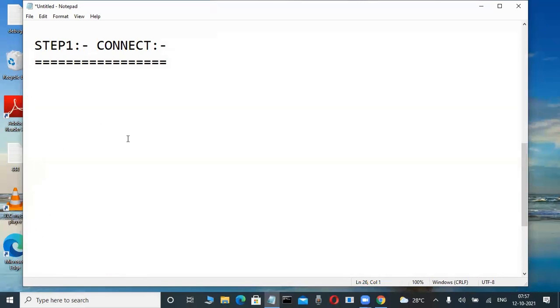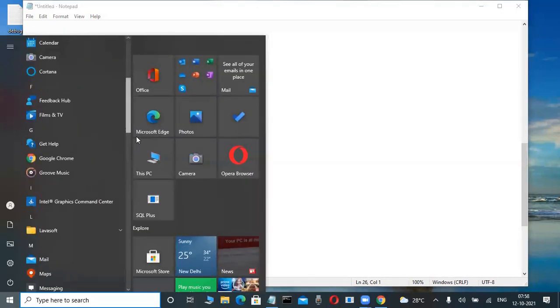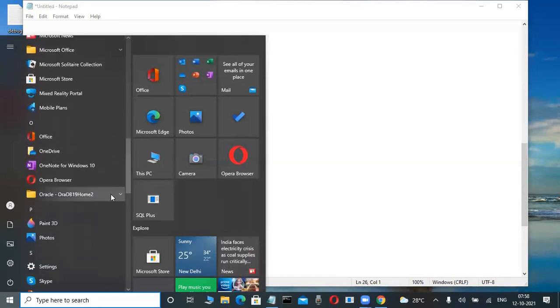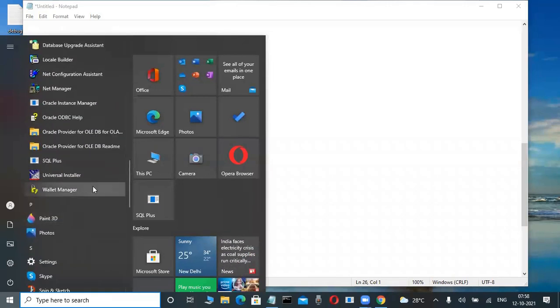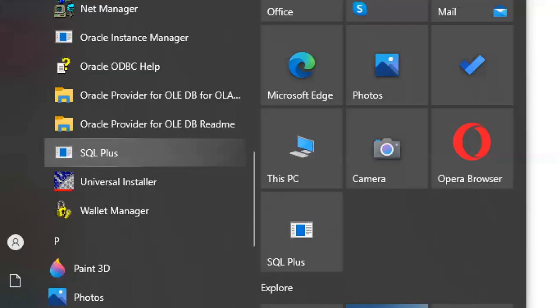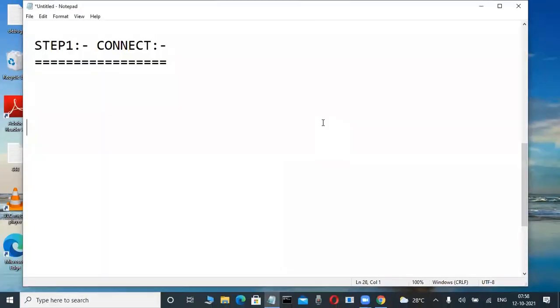Now, how can I navigate to the SQL Plus tool? I will tell you where the tool is once we install. Here I am installing Oracle. Is the SQL Plus tool there or not? Yes, this is a default tool. How can I open it? I will tell you. First write this down. Write it, it is easily understandable this way.